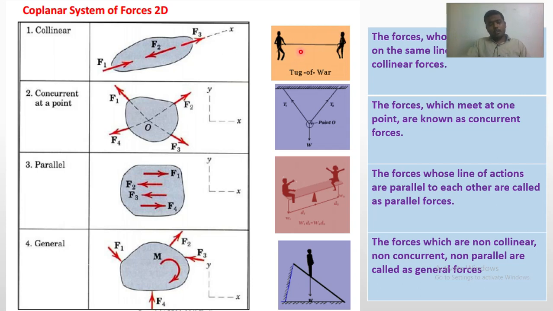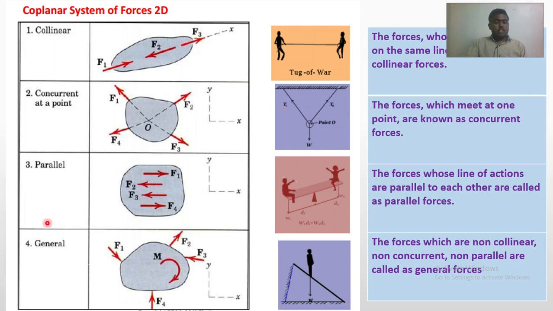The second is concurrent. Concurrent means if the forces are acting at a single point, or meet at one point, they are known as concurrent forces. These forces may act away from the point, towards the point, or some may act away and some towards the point. All these are called concurrent forces. Here is a good example: consider this lamp W hanging by two cables. Here there are cables T1, T2 and this is W, and they are acting at this point. So there are 1, 2 and 3 forces.